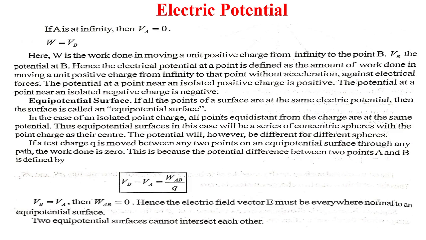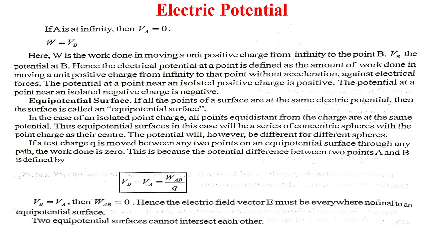If W is the work done in bringing a positive test charge Q0 from infinity to any point in the electric field, then the potential at that point φ equals W/Q0. The electric potential is a scalar quantity and the SI unit is joule per coulomb, or volt. 1 volt equals 1 joule per 1 coulomb.